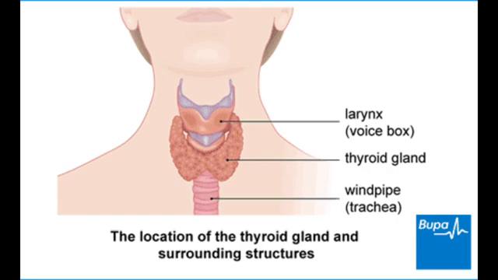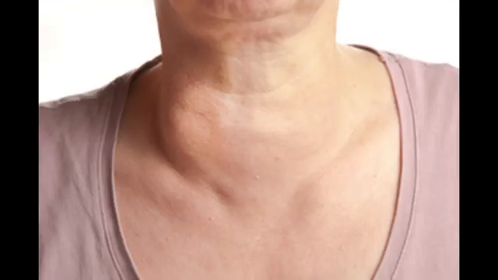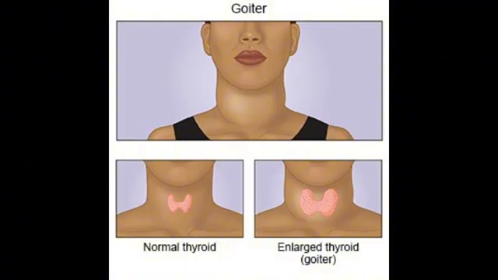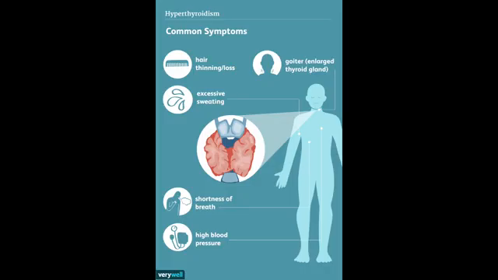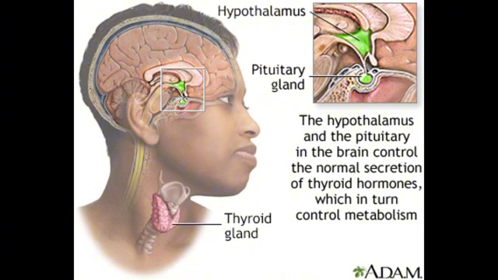Most people only require a single dose of radioiodine treatment. If a further follow-up dose is required, it is usually given 6 to 12 months after the first dosage. A short course of thionamides treatment may be given a few weeks before radioiodine treatment, as this can lead to a more rapid relief of symptoms.